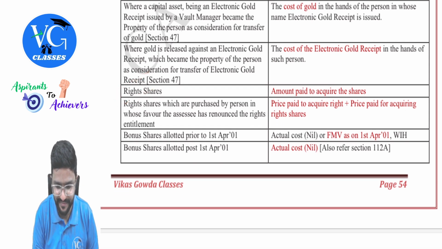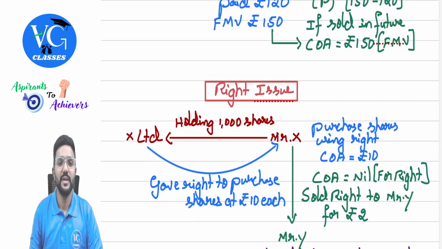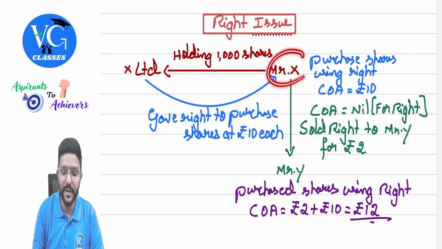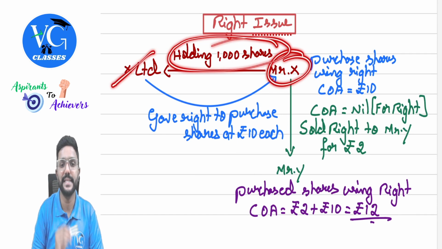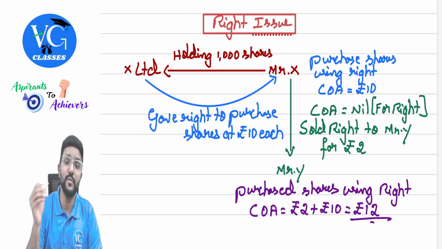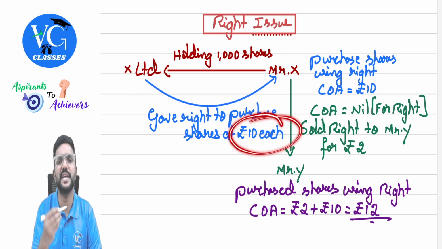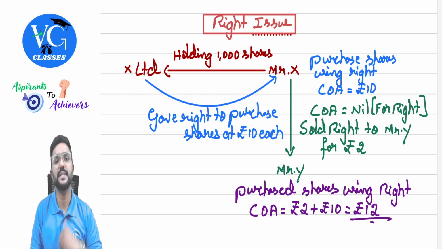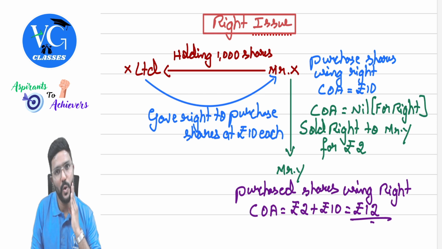Right shares is interesting. Now, assume Mr. X was already holding 1000 shares in X Limited. Now X Limited gave him a right to purchase some more shares of X Limited at only rupees 10 each. At rupees 10 each, discounted price. Okay, this is the right given to the existing shareholder.